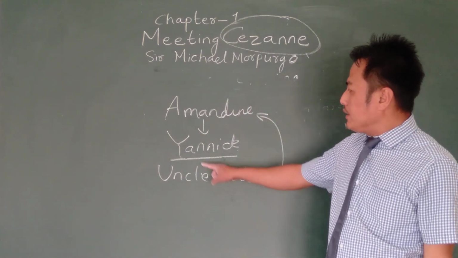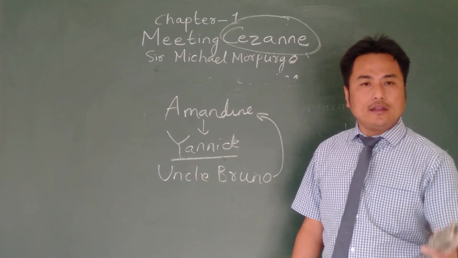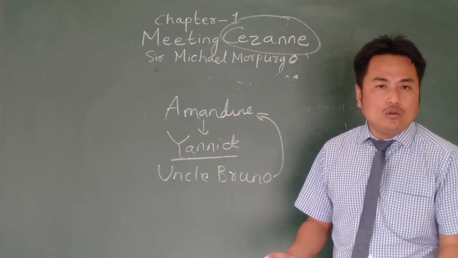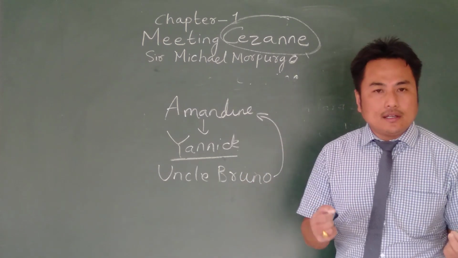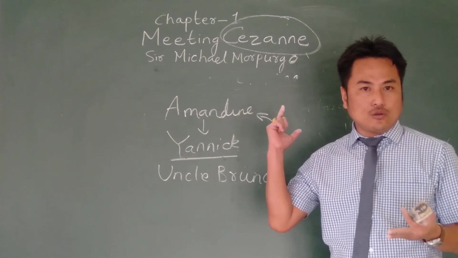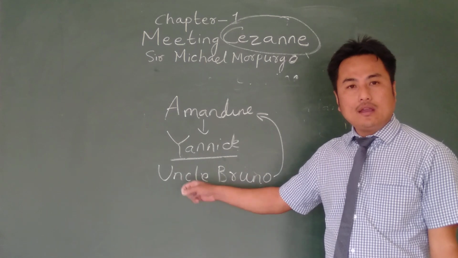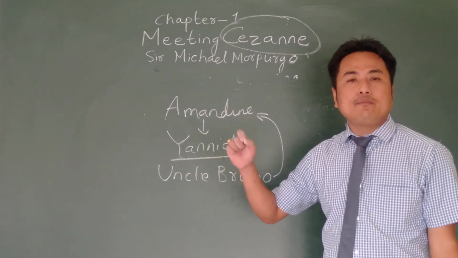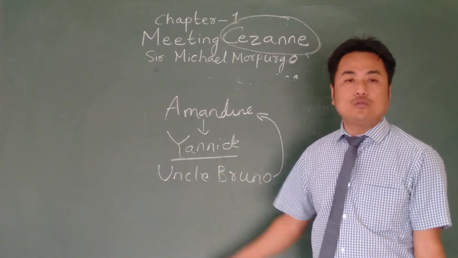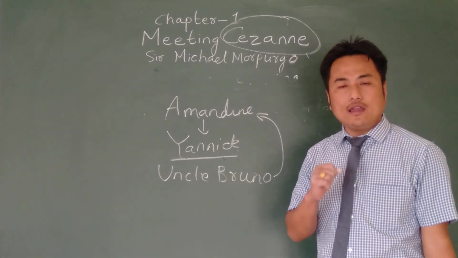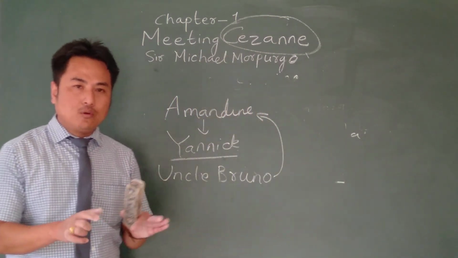Uncle Bruno then tries to comfort Yannick, telling him, "Son, it is not your fault. Whatever happened, you did not know. But look at the bright side. He liked the dessert that you had made. You know, creme brulee, I told you, the dessert that he had at the end of the meal. So, maybe the tip or the drawing which he made at the end of the meal could have only been made for you, not for me. So, look at that bright side, okay? Be happy." So, everything's fine for that moment.